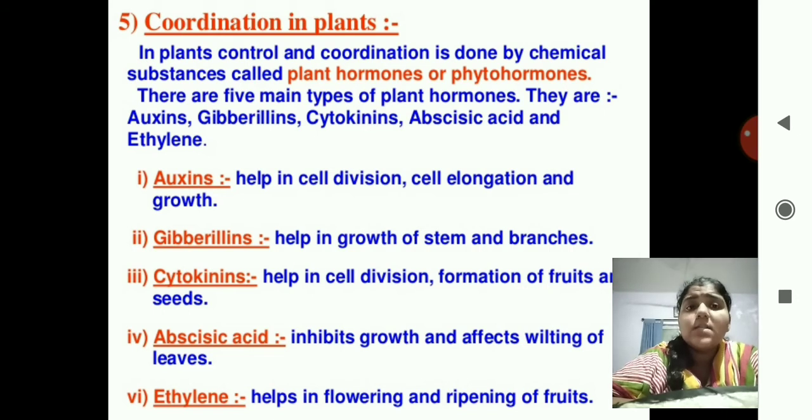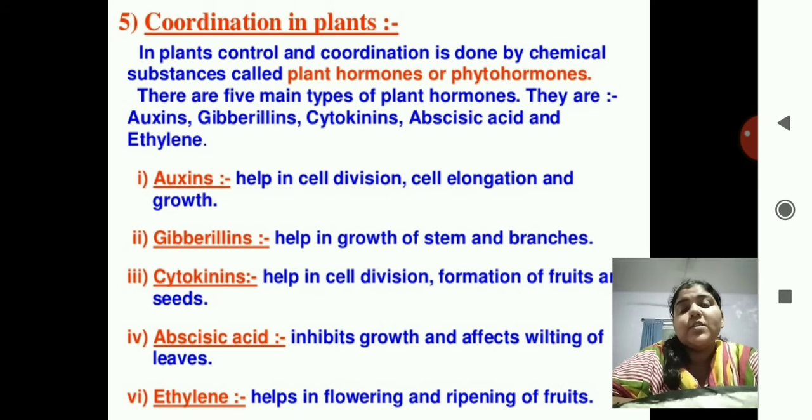So in plants, the control and coordination is done by the chemical substances called plant hormones or phytohormones. Phyto means plant and hormones are a type of chemical substances. Now there are the main 5 types of plant hormones. You have to remember this, okay? They are auxins, gibberellins, cytokinins, abscisic acid and ethylene.